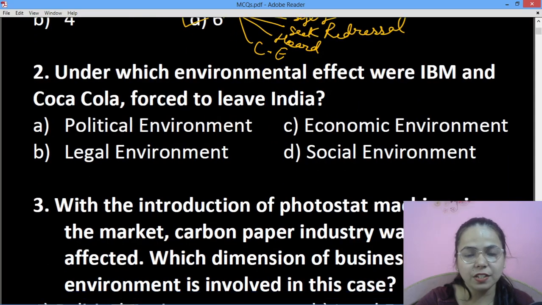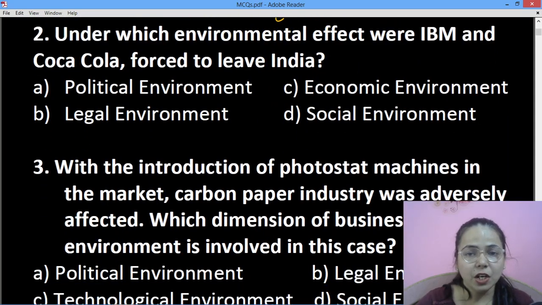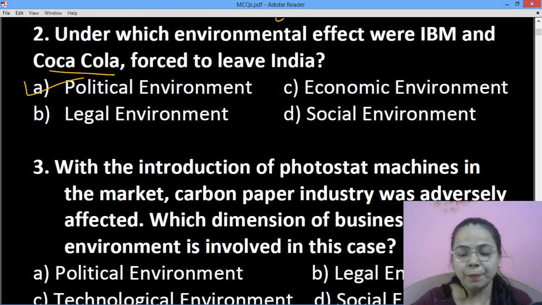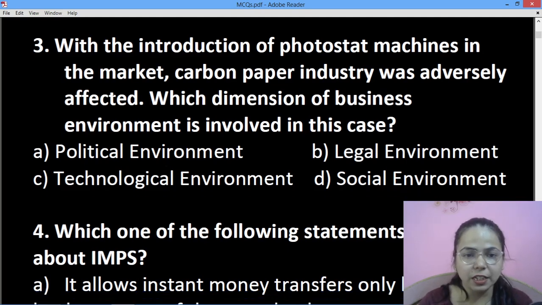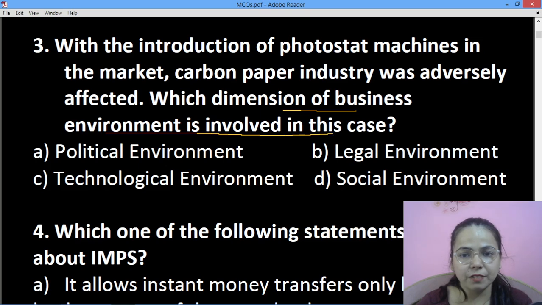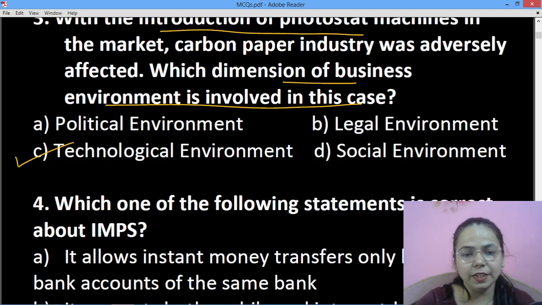Then next question is, under which environmental effect were IBM and Coca-Cola forced to leave India? So it is political environment. Then next is, with the introduction of the photostat machines in the market, carbon paper industry was adversely affected. Which dimension of business environment in this case is involved? So, the introduction of photostat machines, you can understand that this is a part of something that is technological in nature, so it will be technological environment.